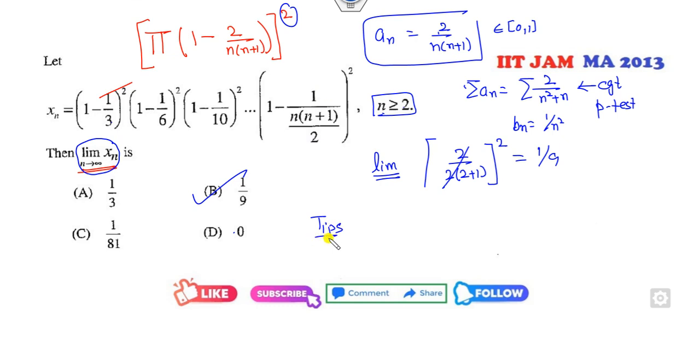Another tip, what is that? If the limit of the product a_n is 0 if and only if this series is divergent. So if you prove that instead of convergent it is divergent, then the product of them is 0, so the limit of them is also 0. But in this case it's convergent, so that's why this option is cancelled.